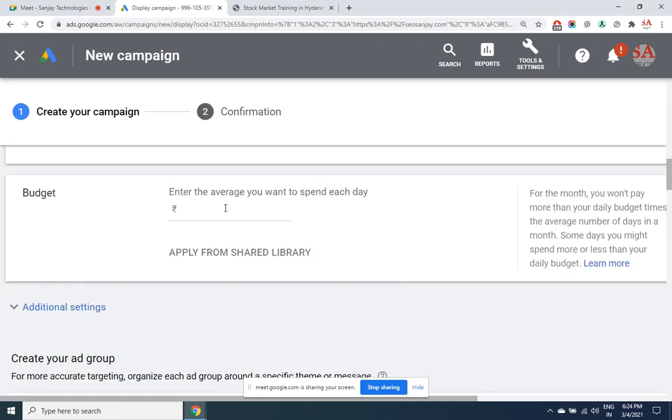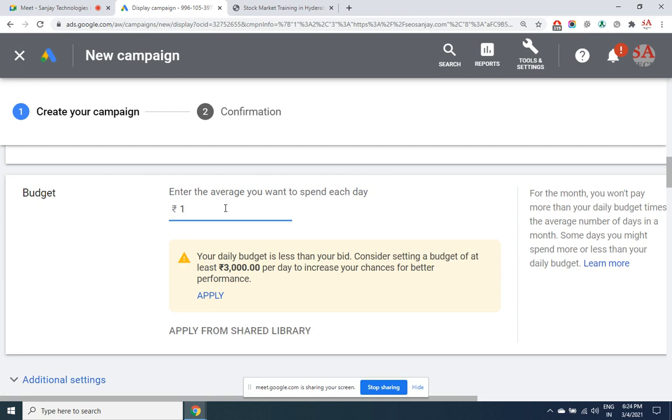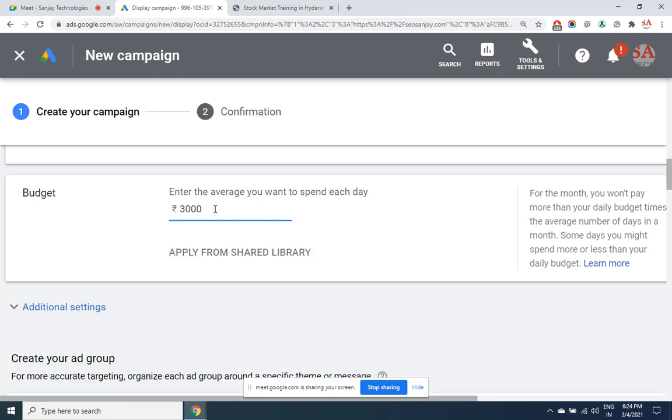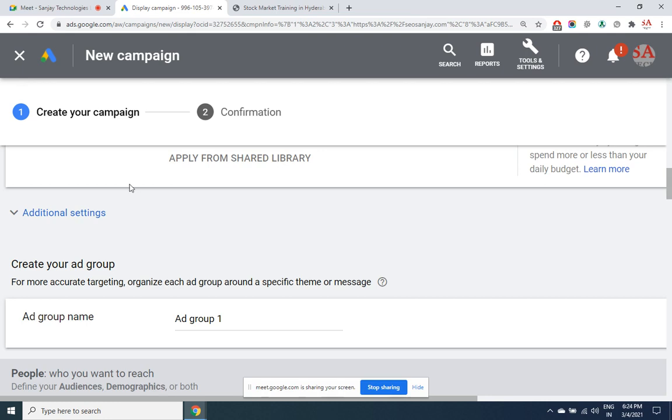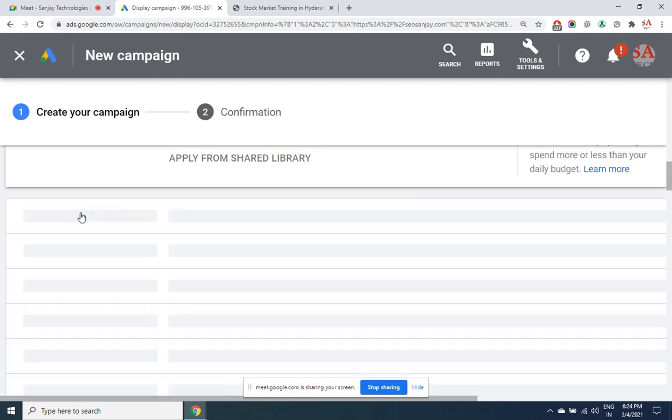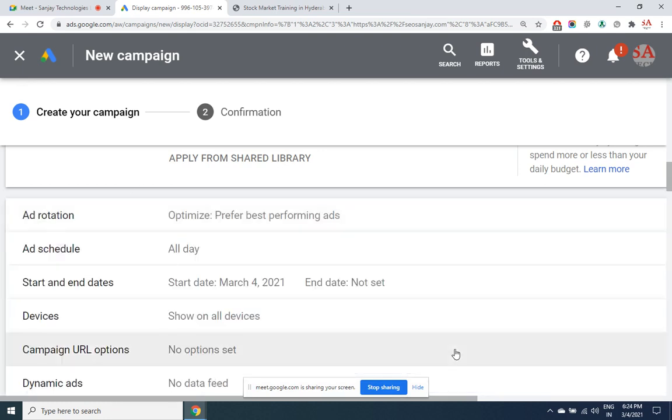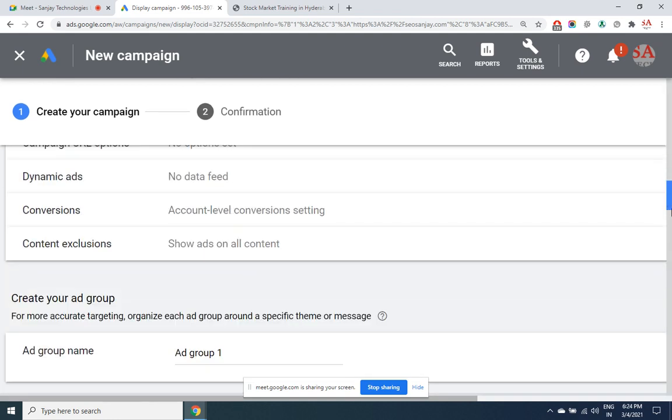So in each day, how much is the maximum amount that you can spend? 1000. Because I've set CPA as 3000, he says that minimum 3000 is what I need to set. Good. Then what other options do we have here? Additional settings. The same thing what we have seen there. Scheduling your ads and all that. So I don't want to go there again.